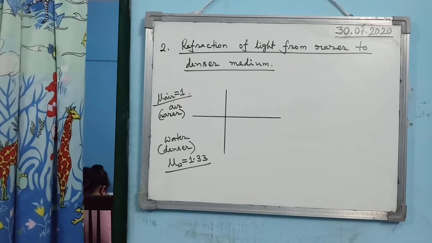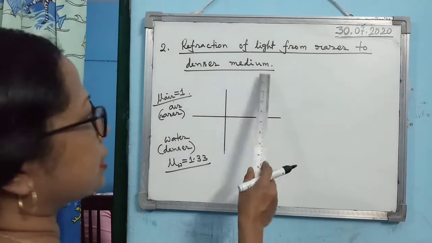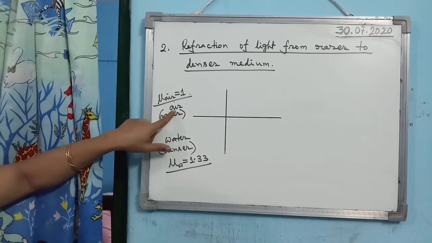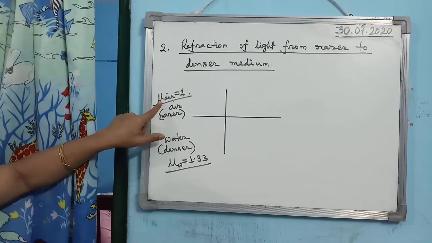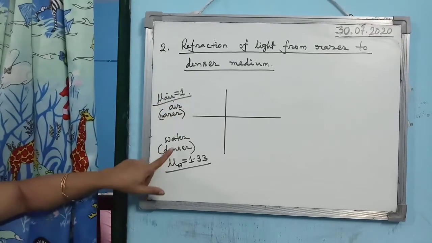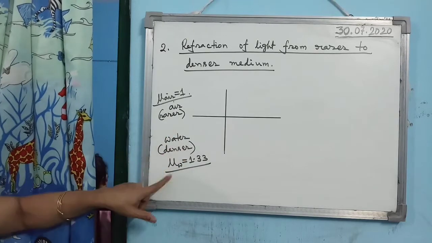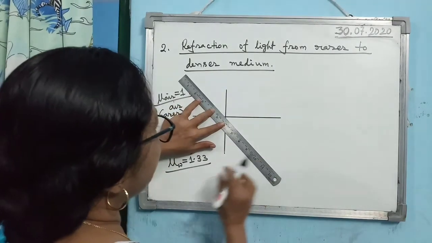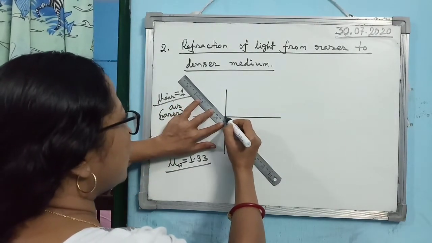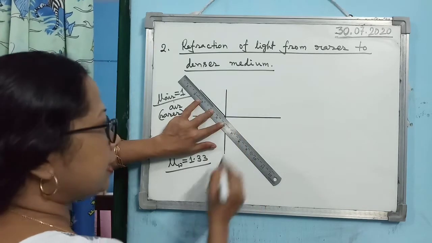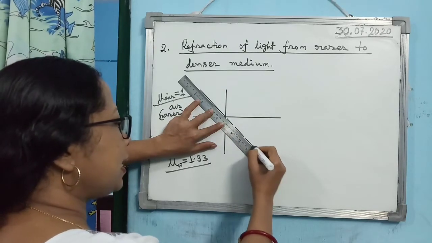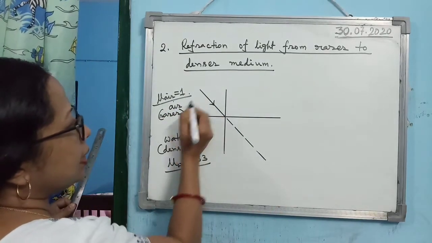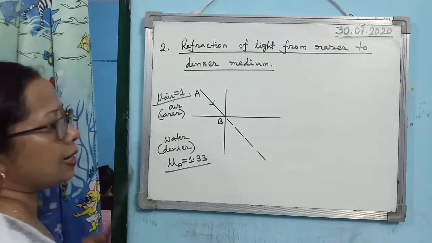Now the second case is refraction of light from rarer to denser medium. Just consider that a light ray is moving from air to water. Air is the rarer medium. Why? Because the refractive index of air is 1, whereas water is the denser medium. Why is water denser? Because the refractive index of water is 1.33. Now how will we draw the diagram? You follow. Hold your scale in this way, draw the incident light, and extend it in the forward direction, holding the scale in the same position. So this is the incident light. So AB is the incident light.